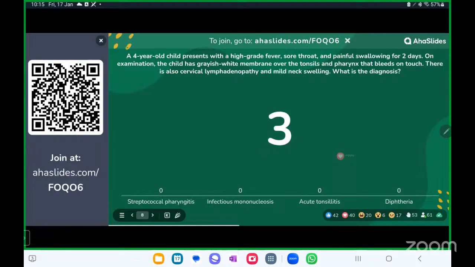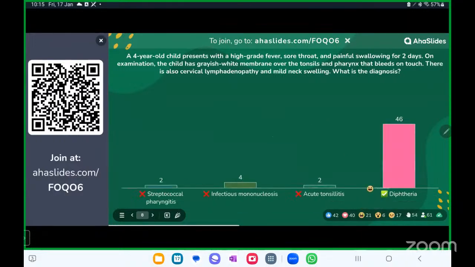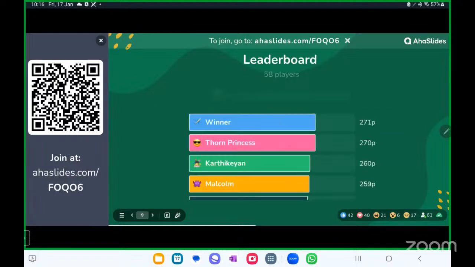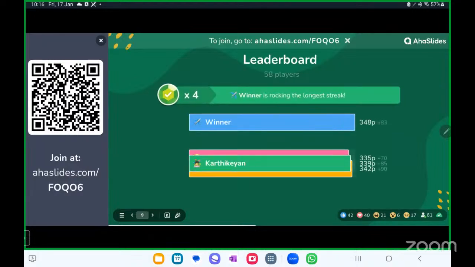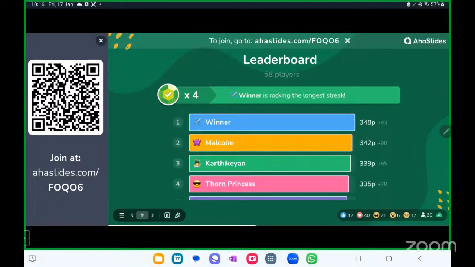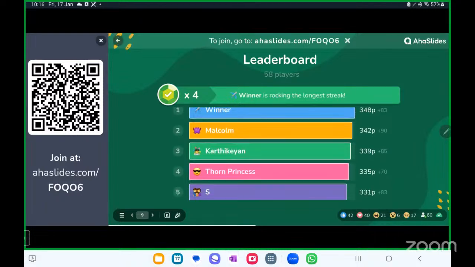It's again a classical question. With the classical diagnosis, you can't get this wrong. Yes, almost everyone has got this right. This is the answer. Nice going, guys. One more question that can be asked on the same is a complication, that is myocarditis and neuropathy caused by diphtheria. Nice. Thank you for that information, sir. So Winner is leading, followed by Malcolm, Karthikeyan, Dawn Princess, and Priya.